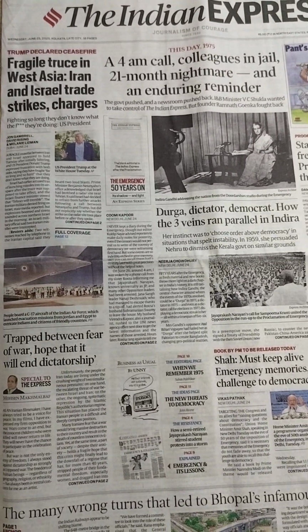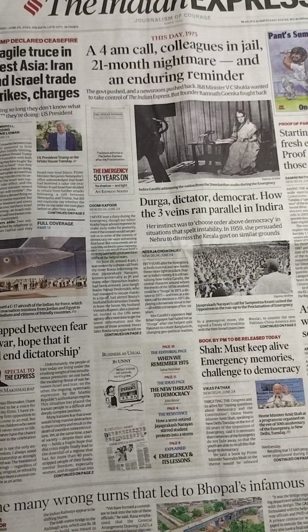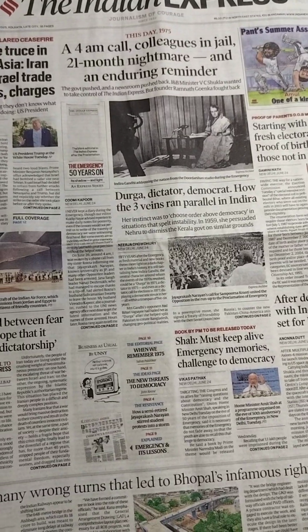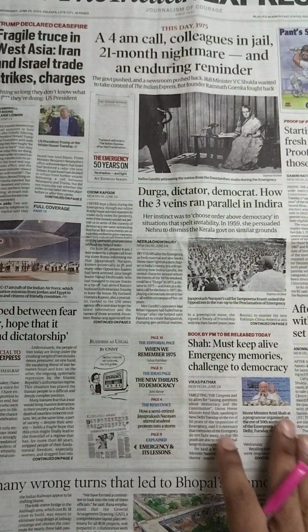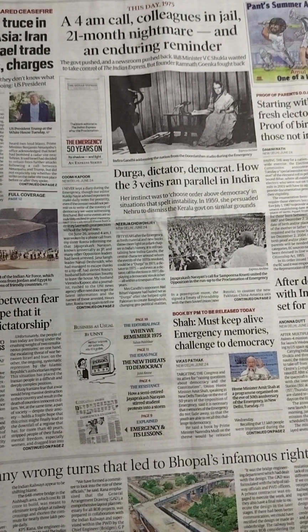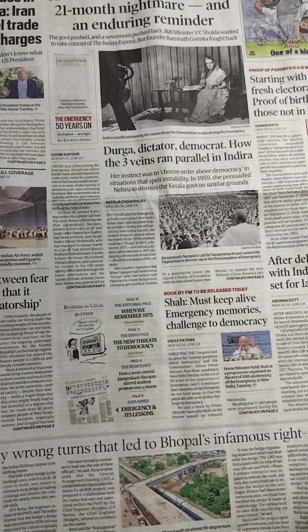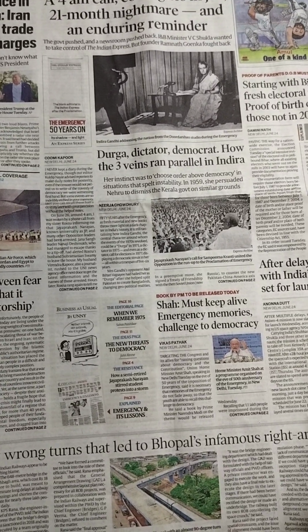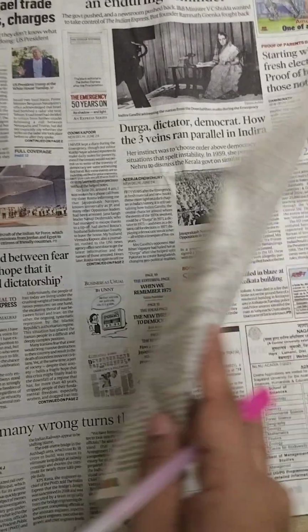So the date is 25 June 2025. Today's newspaper mostly covers the Indian Emergency, which is marking its 50-year anniversary. It was imposed in 1975, and in 2025 it is a total of 50 years. So the entire newspaper mostly covers the Emergency.